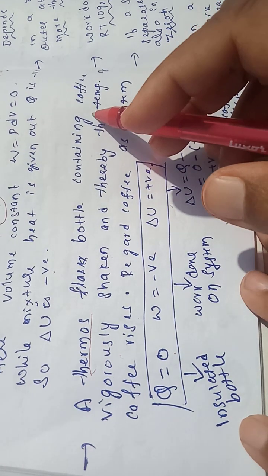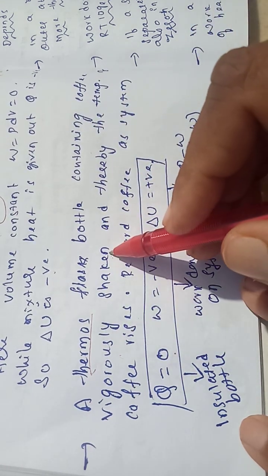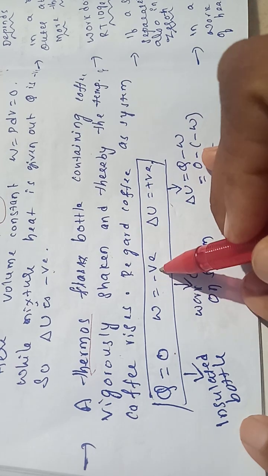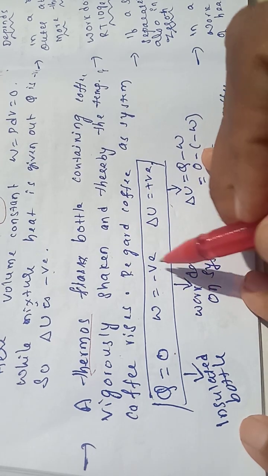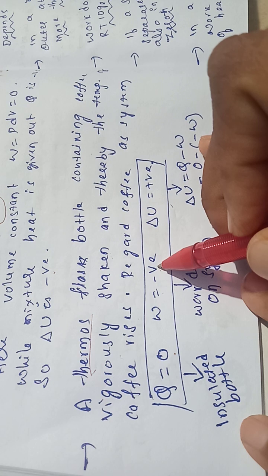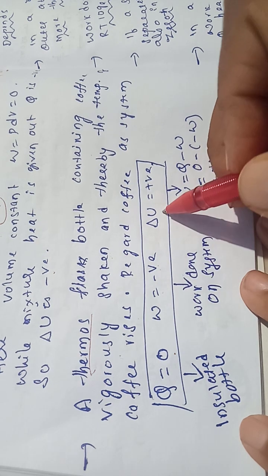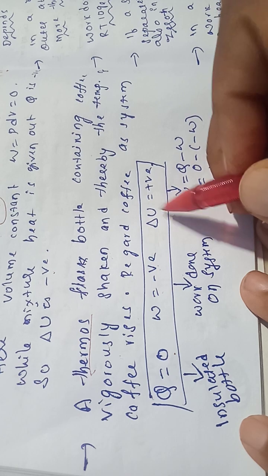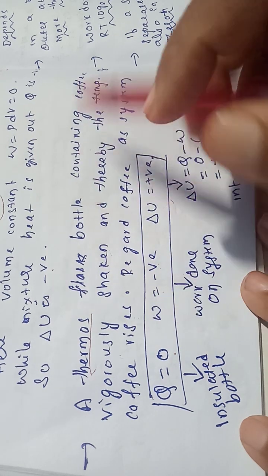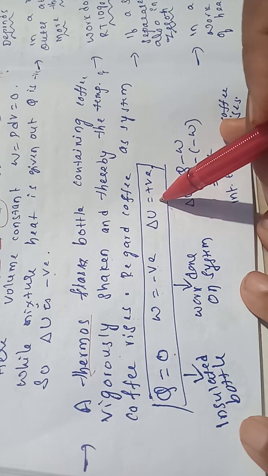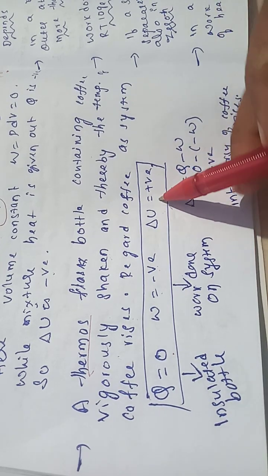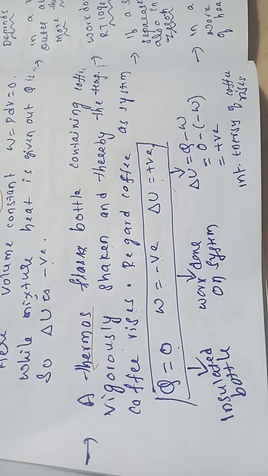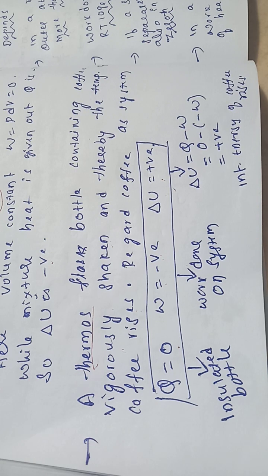Shaking the coffee vigorously means we are doing work on the coffee. Work done on the system is taken with a negative sign. The temperature is rising, so internal energy also rises, directly proportional, so it is taken as positive.